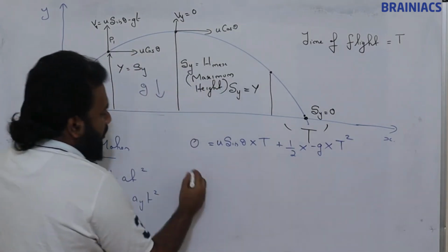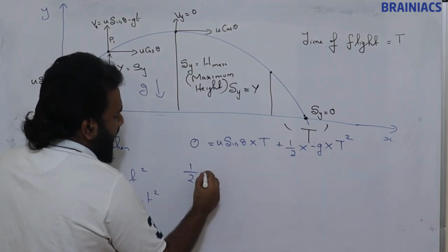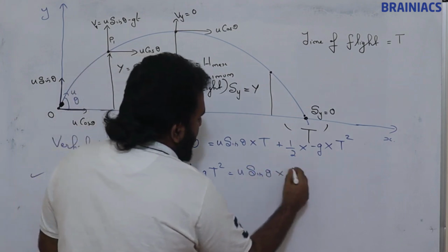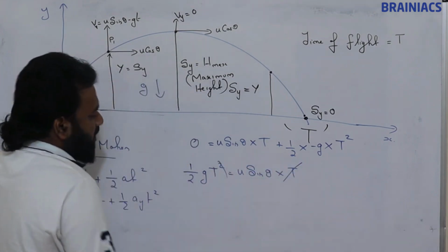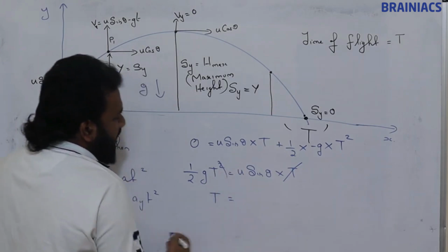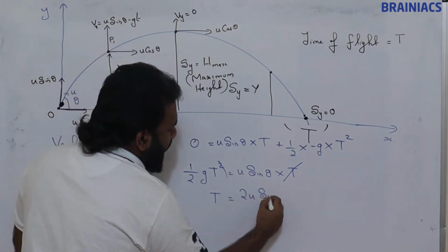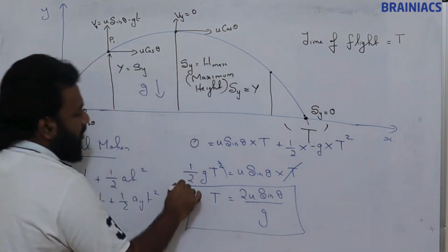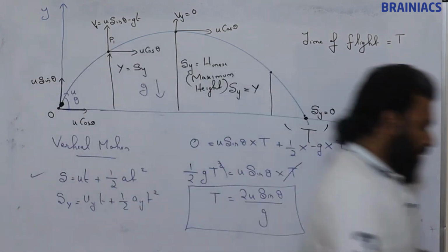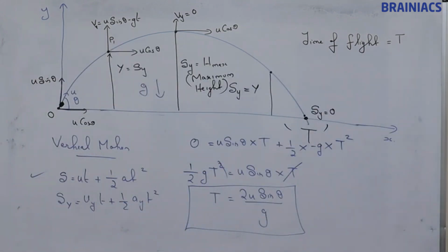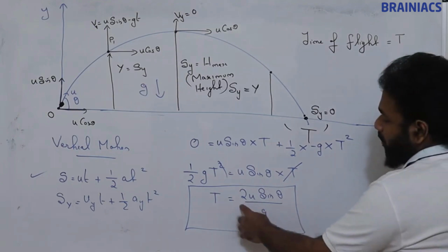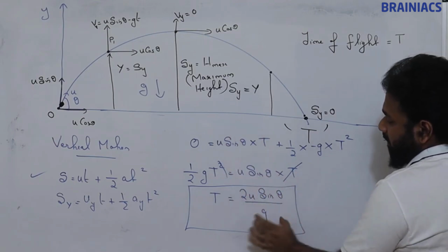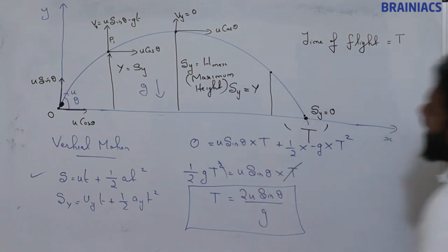Okay, so now half g T square comes to this side, equal to u sin theta into T. So this T, this square will be cancelled off. So time of flight T is equal to 2u sin theta by g. This is the formula for time of flight. Okay, note it down. Formula for time of flight. 2 into u sin theta, which is the vertical initial component of velocity, by g. Clear?